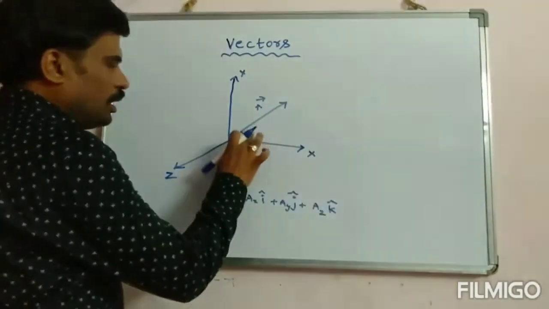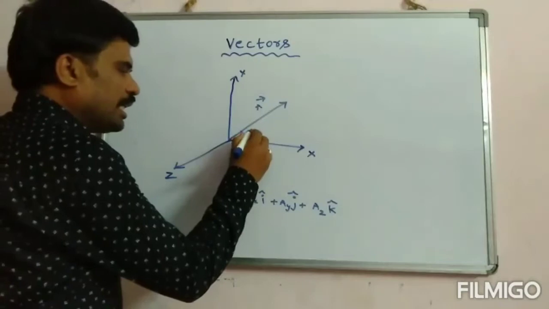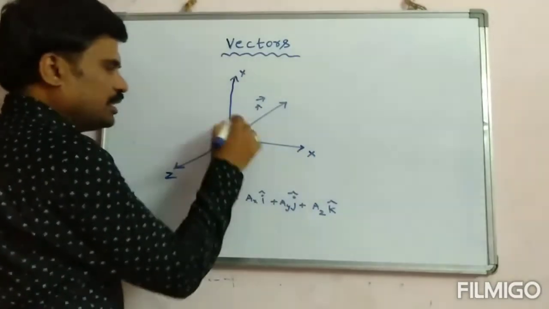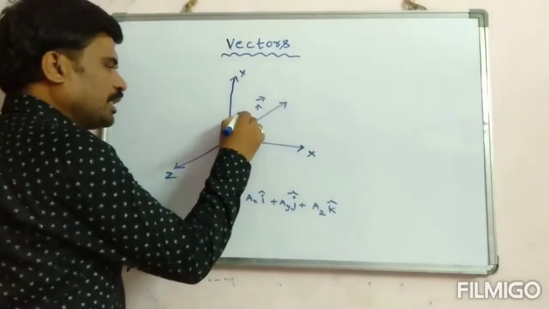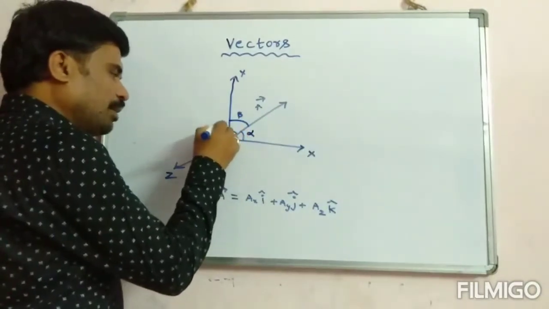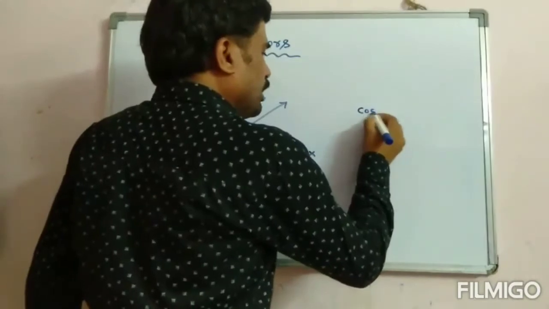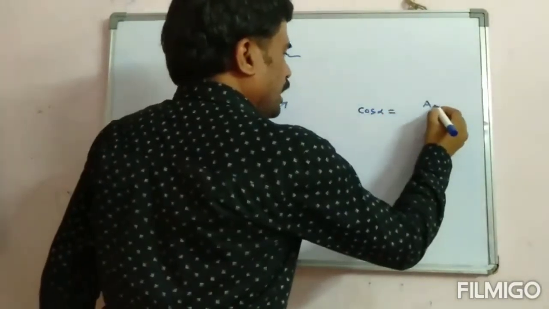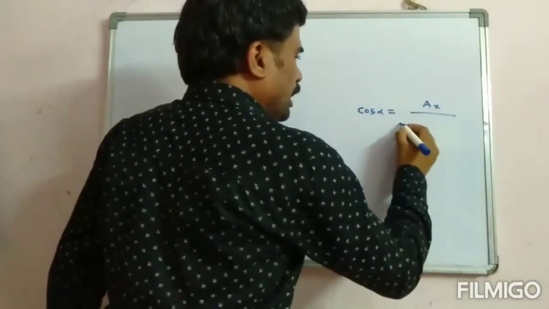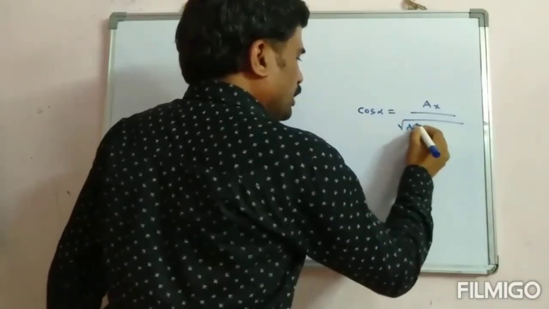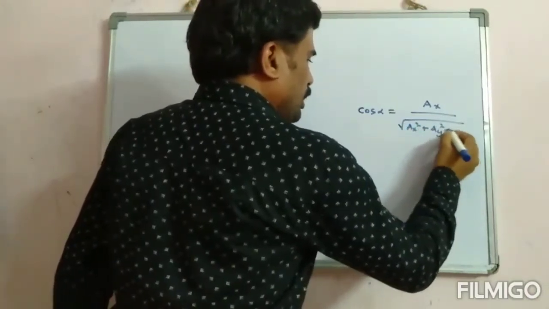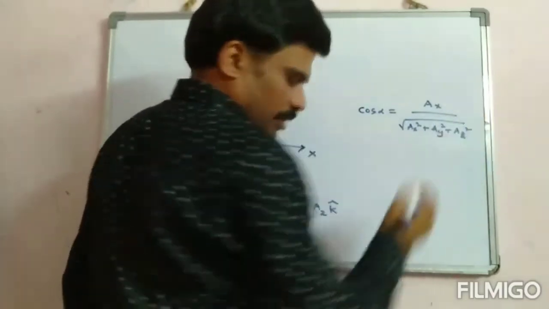Okay students, let this vector make an angle alpha with the x-axis, beta with the y-axis and gamma with the z-axis. Then I can write cos alpha as ax by under root of ax square plus ay square plus az square.